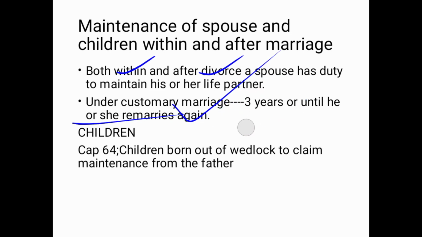Are we together? For 3 years. So if you have divorced and it's not yet 3 years, and you don't maintain your wife or your husband, please start maintaining him or her. That's according to the customary marriage, if you used customary marriage.